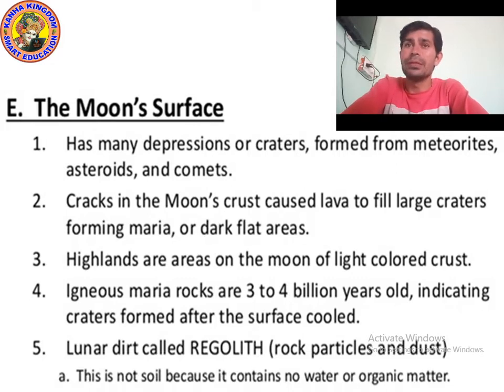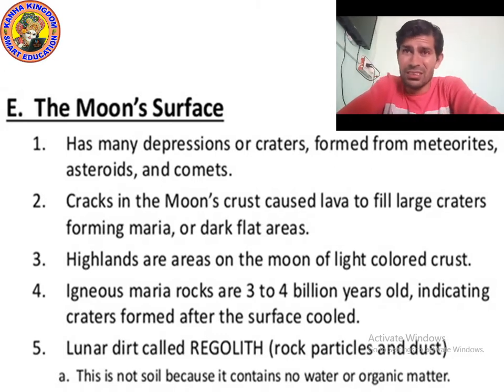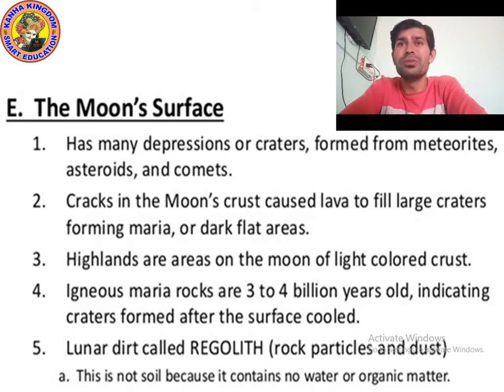maria. And highlands are areas on the moon of light-colored crust. On the surface of the moon, igneous maria rocks are present, which are 3 to 5 billion years old. This indicates that craters formed after the surface cooled, because when the lava filled these craters, it cooled and converted into rock, which is